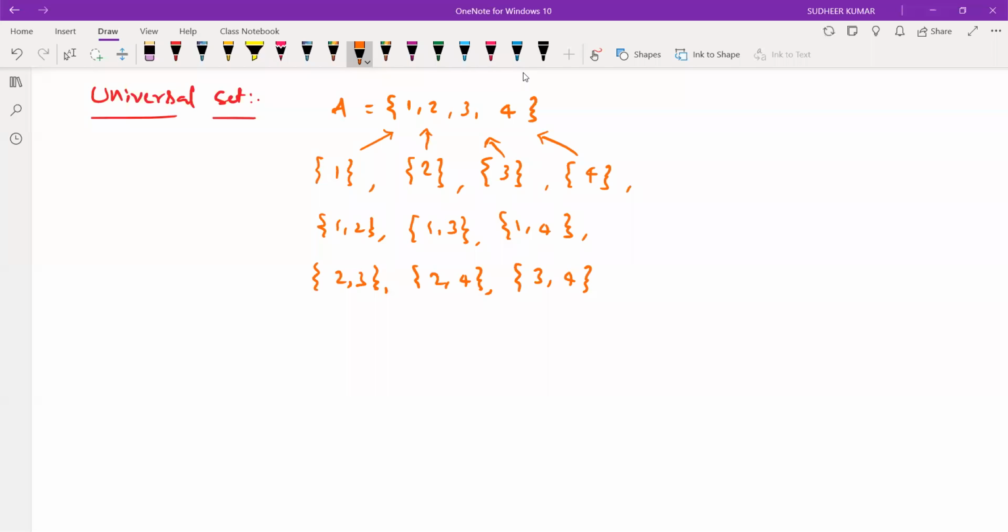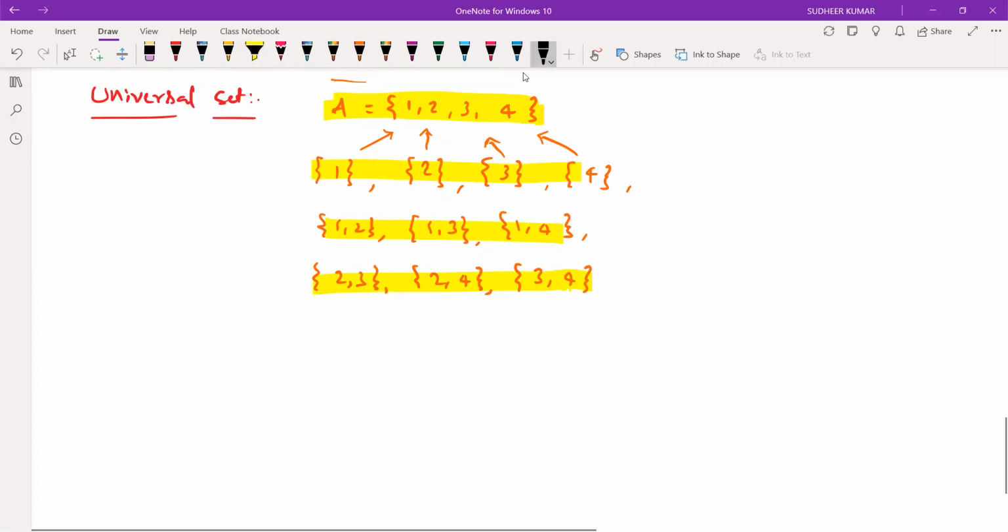So in this case, we'll say that A is a universal set of these sets, right? You may think, we have written {3, 4}, why can't we write {4, 3}?